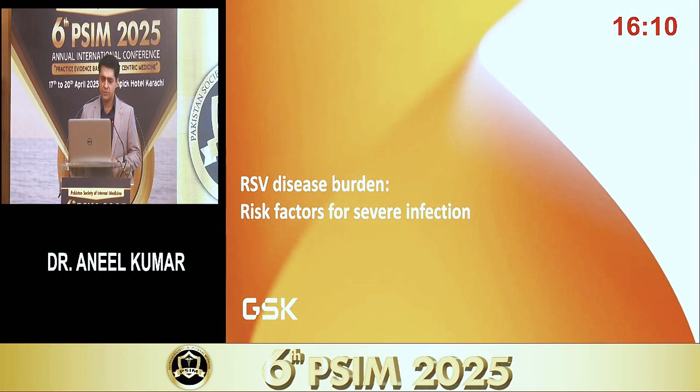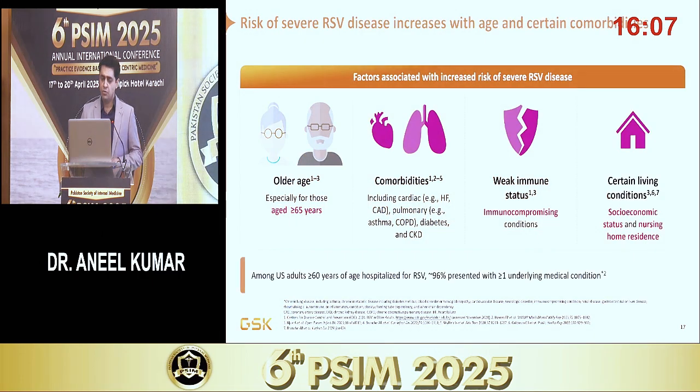So what are the risk factors for severe infection? Older age, as I initially stated, is the most important factor for severe RSV infection. Along with that, comorbidities like pulmonary disease, especially COPD patients, are at extremely high risk of getting RSV. Patients with cardiac disease like heart failure, diabetes, CKD, those with an immunocompromised state, those living in congested conditions, living in low socioeconomic status, and those having a nursing home residence. All of these are at increased risk of getting severe RSV infection.